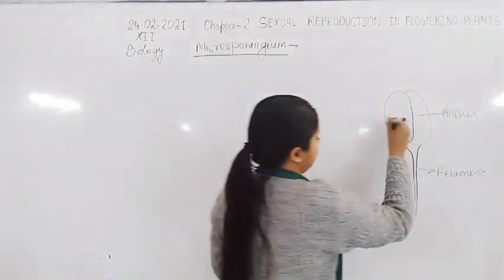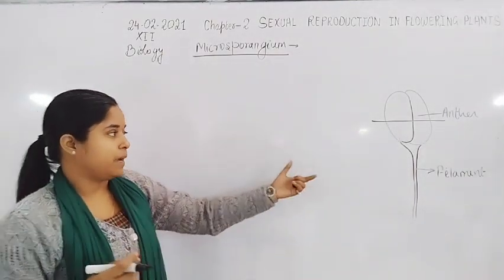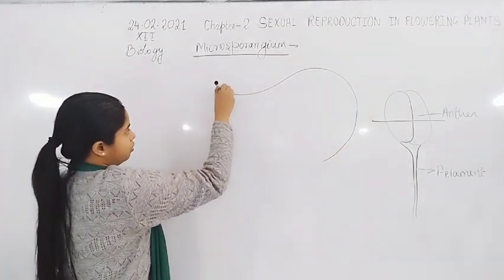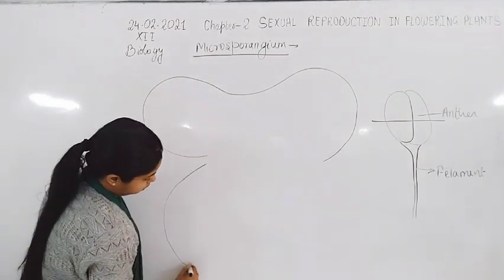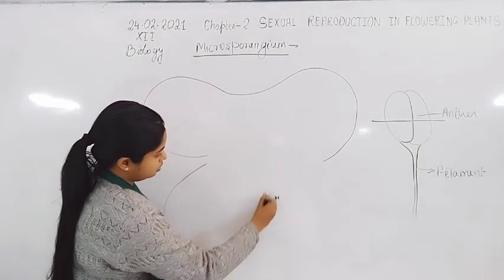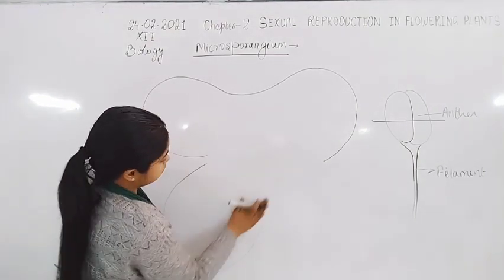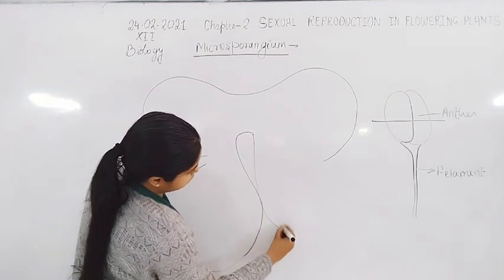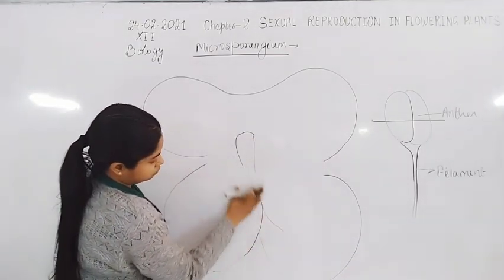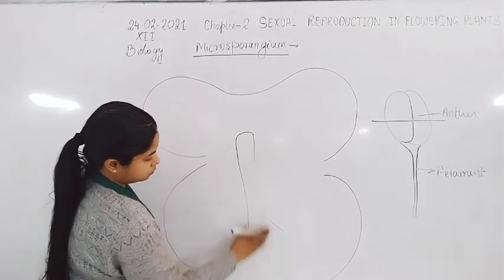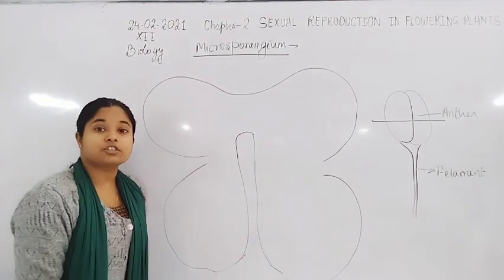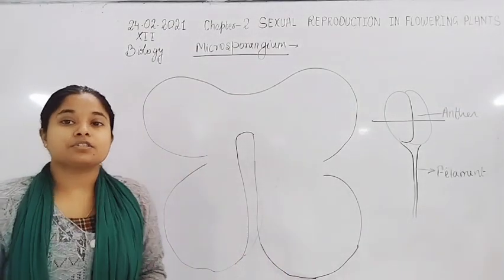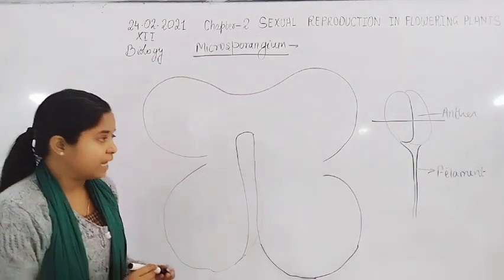If we take a transverse section of the anther, this is the structure of the anther, the bilobed dithecous structure.